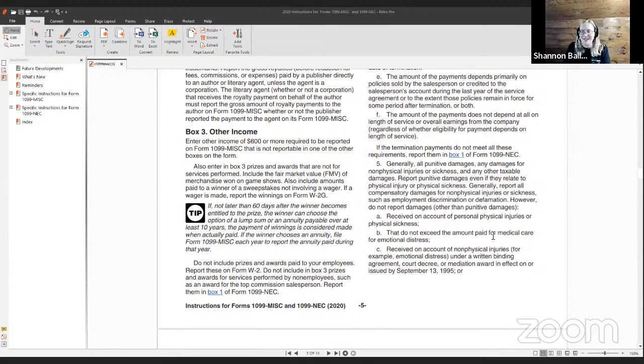Generally report all compensatory damages for non-physical injury or sickness, such as employment discrimination or defamation.